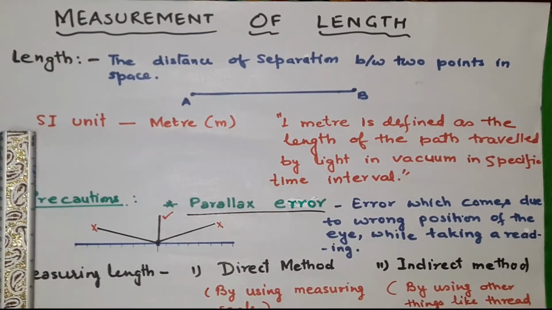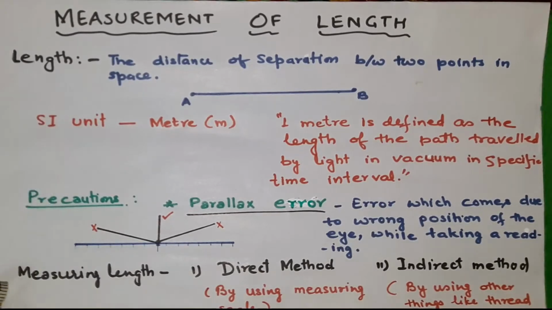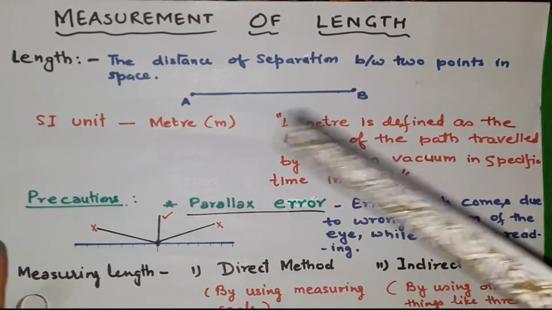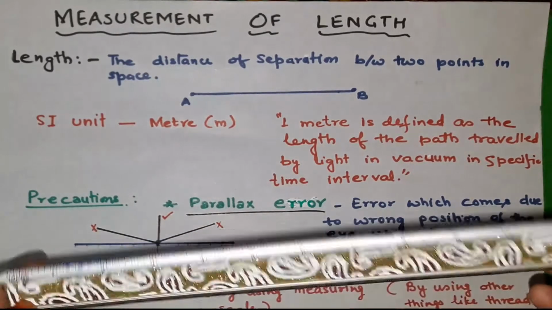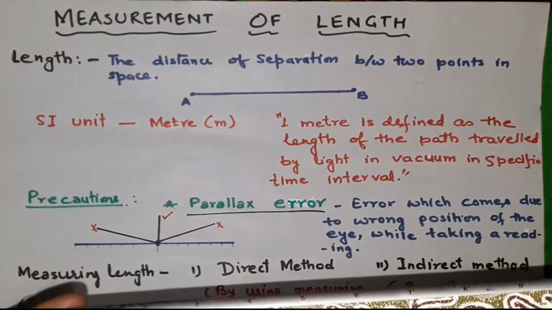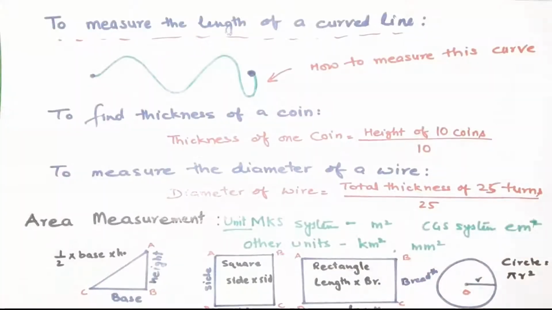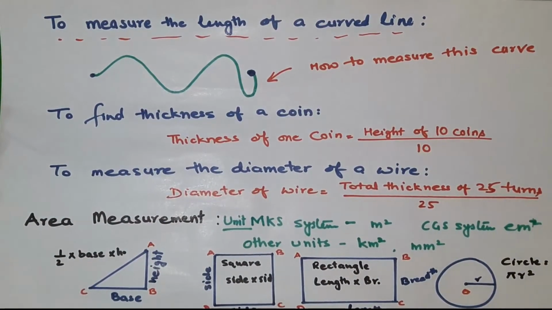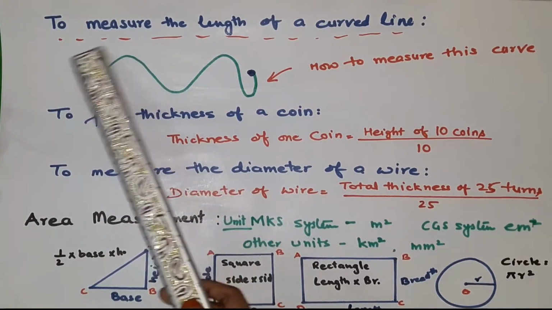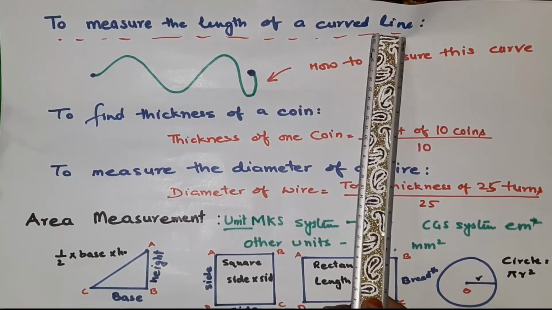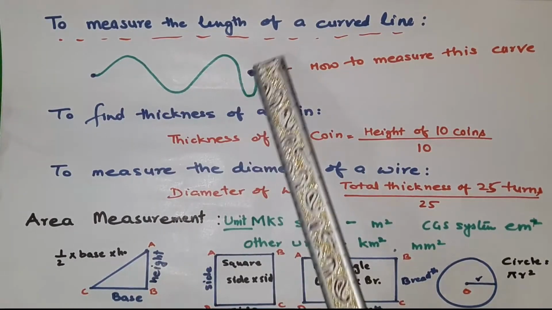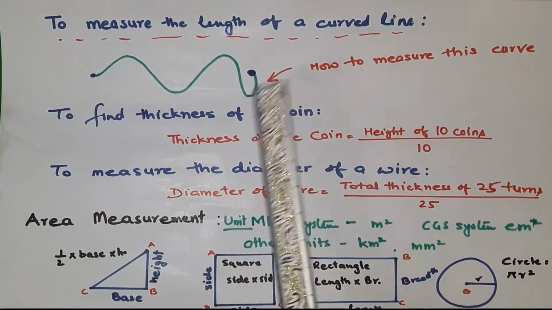Now the next method is the indirect method. Indirect method means using other things like thread to measure the curved lines, okay. So a simple straight line is very easy to measure with the meter rod. But when you see some other things, just like I want to tell you here. Now this is how to measure the length of the curved line, okay. This curved line, okay. So how to measure this curve?